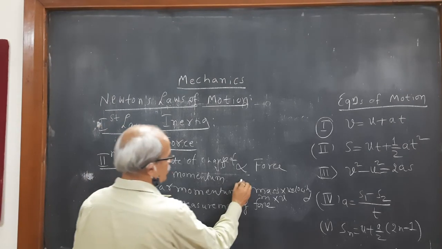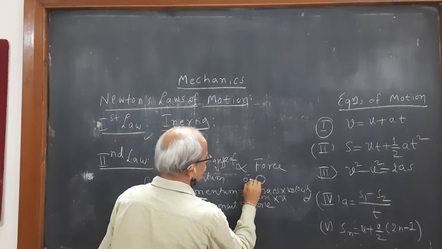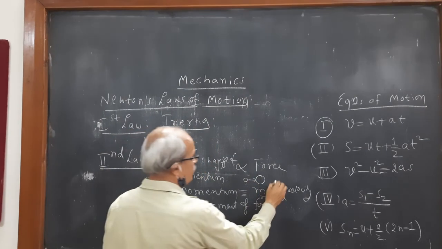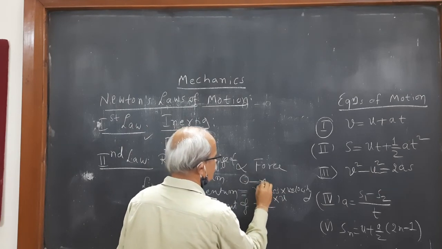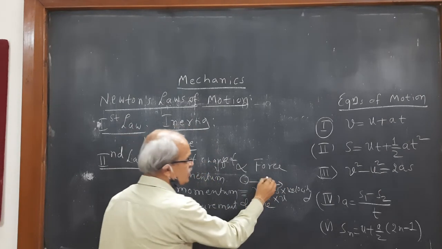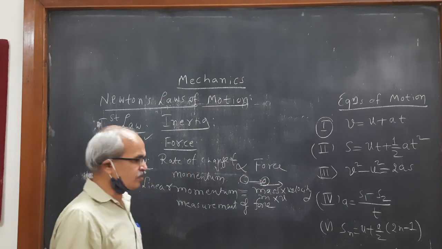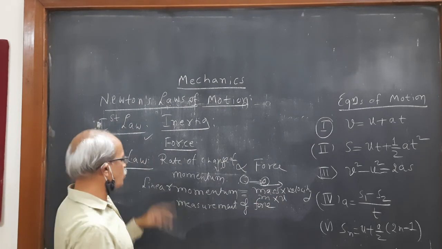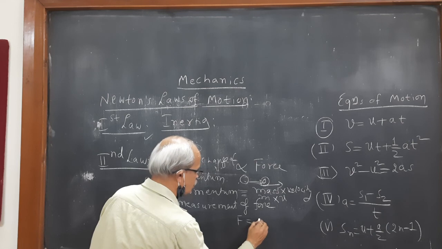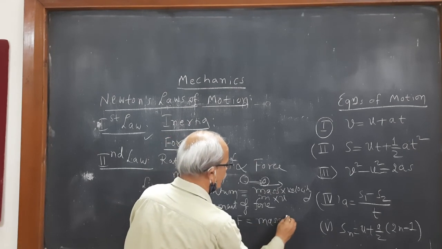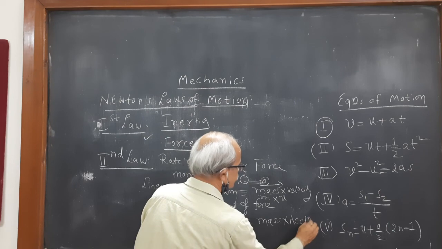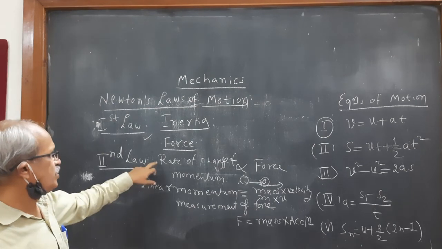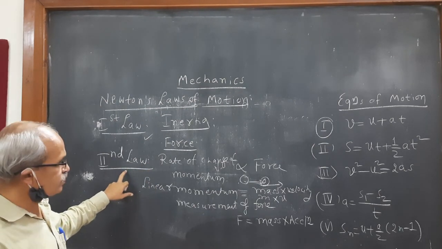Okay, if you hit a small ball with a big ball, the big ball will move but only slightly. But if a big ball hits the small ball, it will move faster. The velocity of the second ball depends upon the mass of the first ball. So therefore, this is the product of mass and velocity. Then how does it measure force? Force is equal to the product of mass and acceleration. So those are the two things explained by the second law of motion.